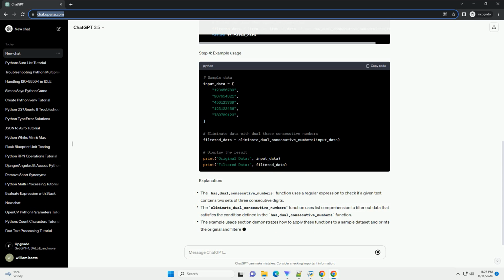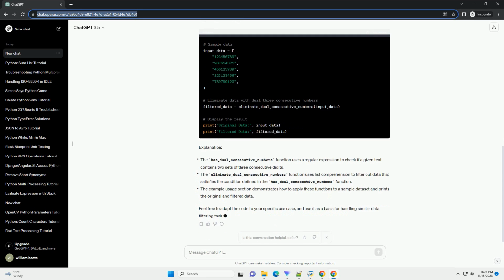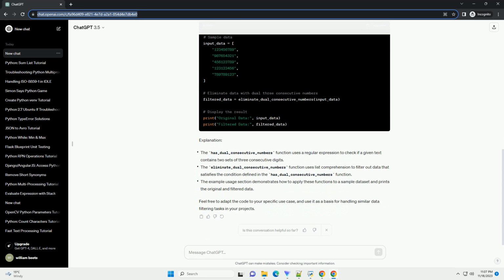In this example, we don't need any external libraries. Now, let's write a function that eliminates data with dual 3 consecutive numbers. Let's test our function with some example data. When you run the above code, it should output the original data and the filtered data without sequences containing dual